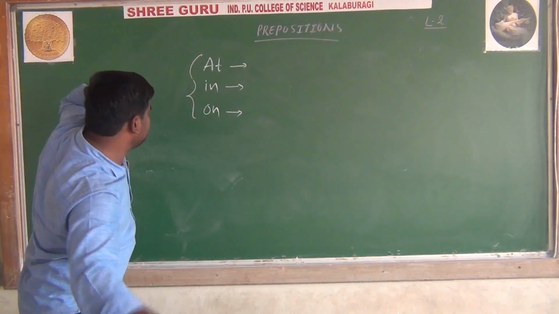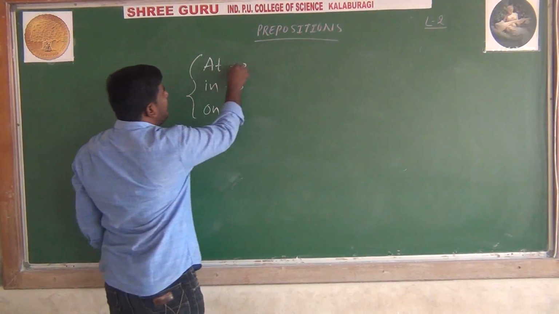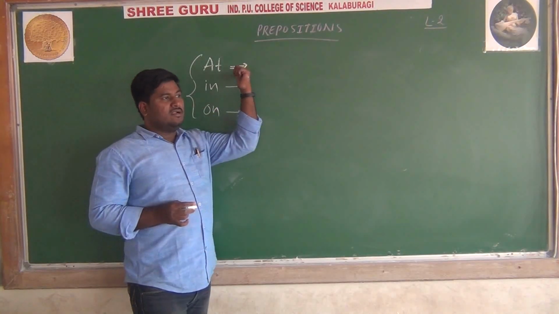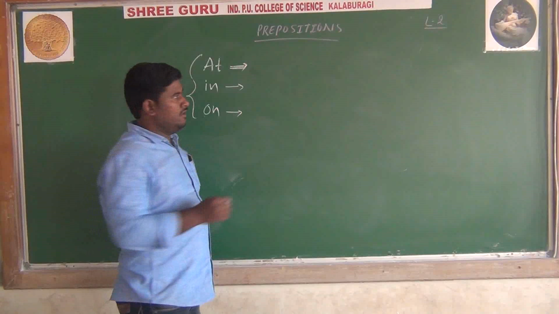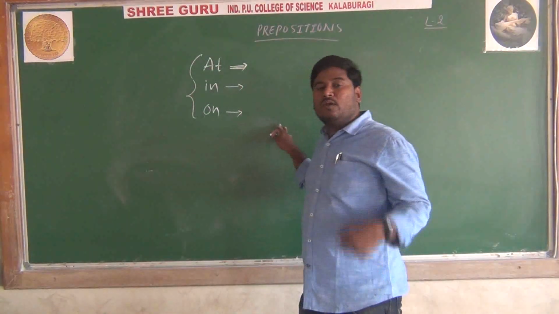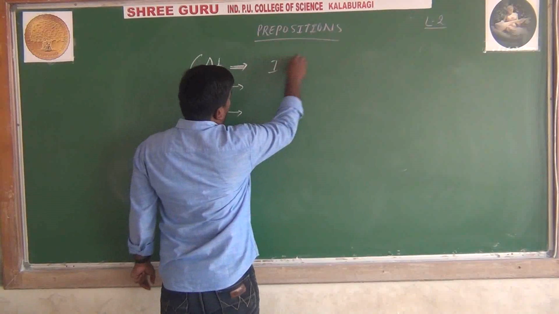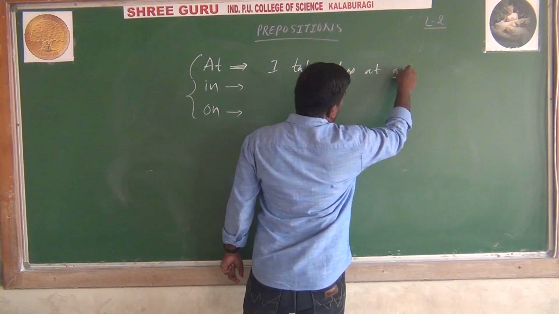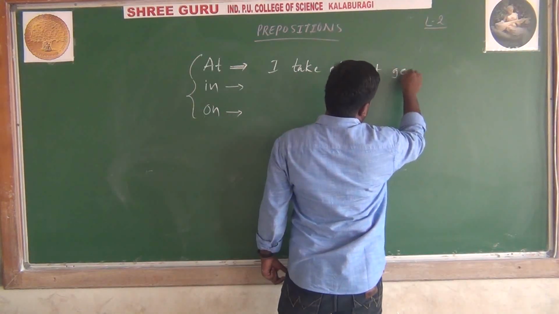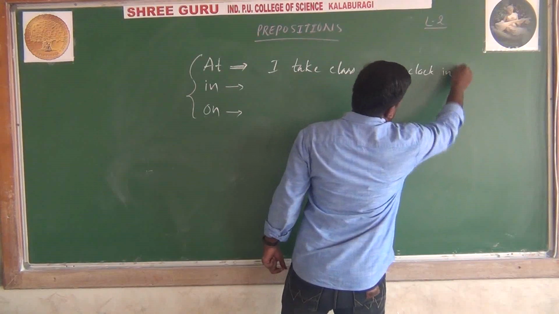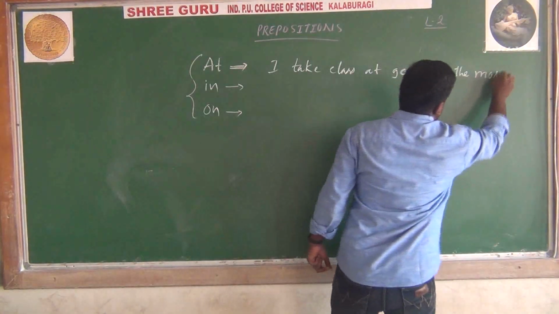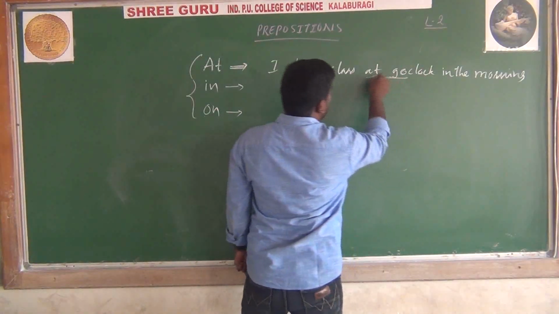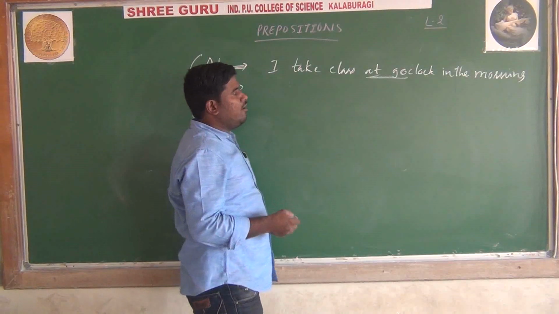For example, at, in, on. Usually at is used when we talk about time. I take class at 9 o'clock in the morning. So when we talk about time, we should say at 9 o'clock. We should not say on 9 o'clock.